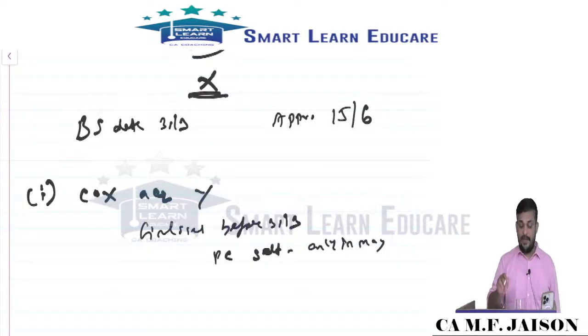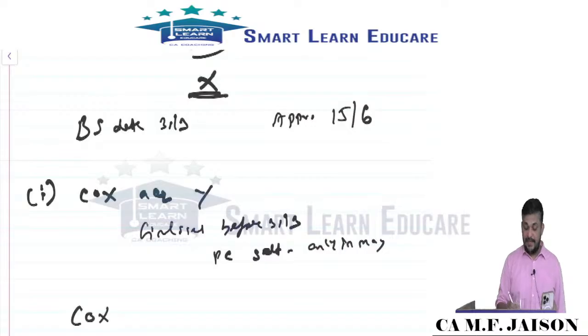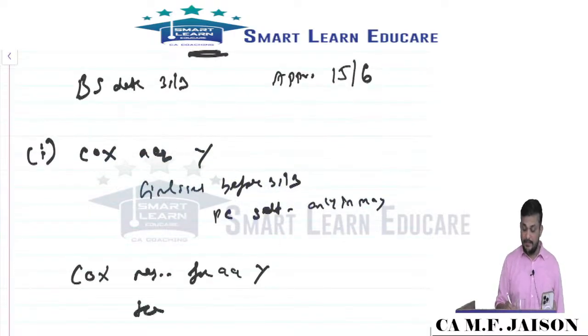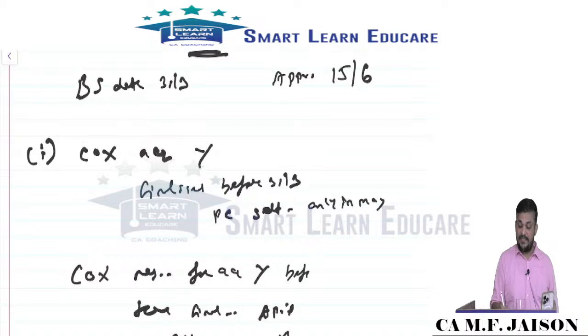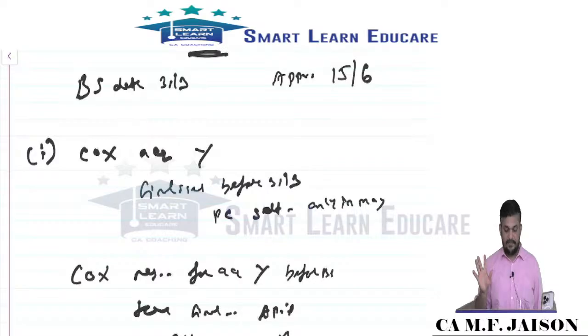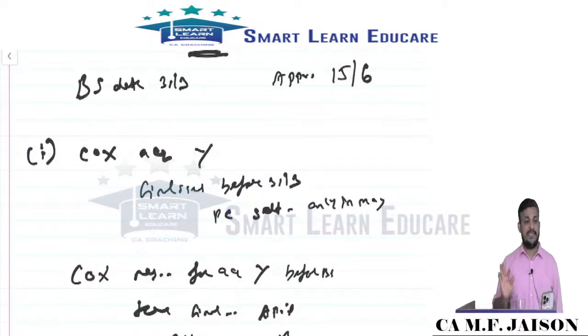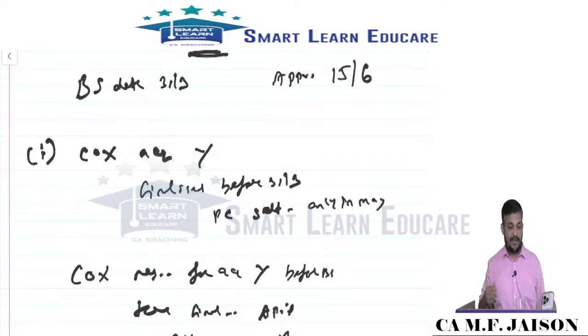How? Company X negotiating for acquiring company Y. Then terms finalized in April. Payment of consideration in May. Company X negotiated for acquiring Y before balance sheet date, before balance sheet date. Then everything finalized in April. Then in May the purchase consideration settled. In June the approval is happening. Adjusting or non-adjusting?